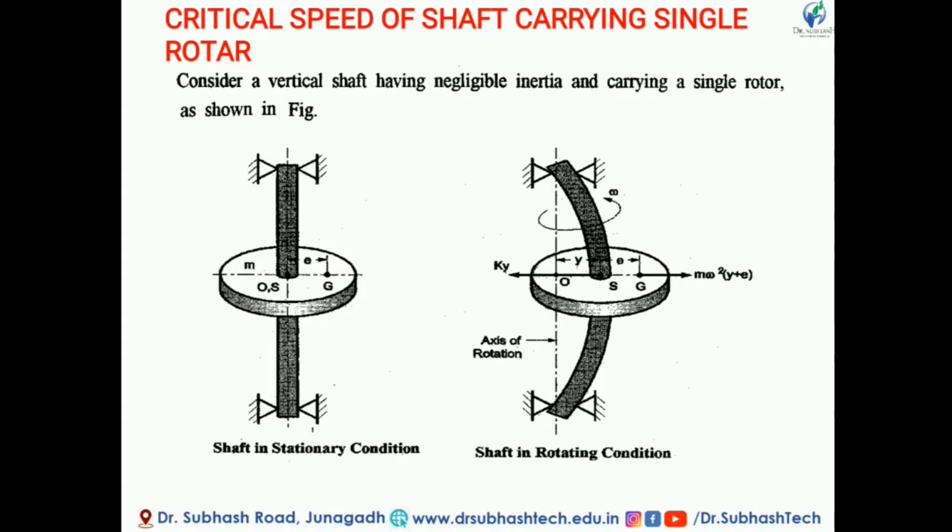Capital G is the center of gravity, or CG, of the rotor. The CG of the rotor is displaced from its geometric center. There are various possibilities: a manufacturing error, a machining error, an assembly error, or sometimes non-homogeneous material.